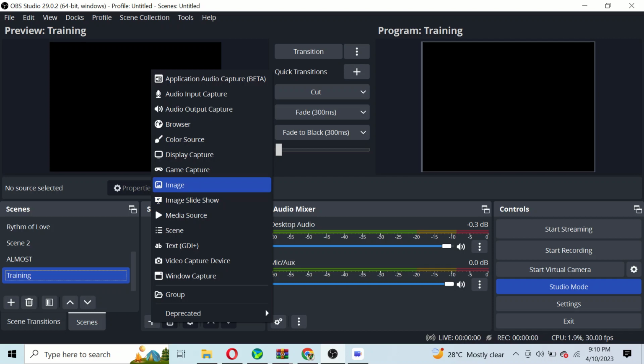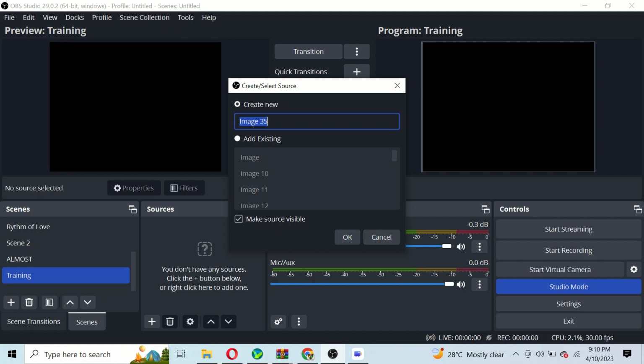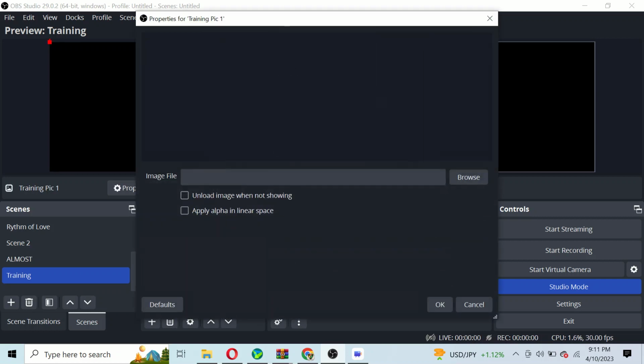Once I click on image source, it will bring up the create/select source dialog box. Now we have create new. This image I want to create, I want to title it training pics 1. So I will write the name training pic 1. I will now say okay. It will now lead me to the properties for training pic 1 dialog box.